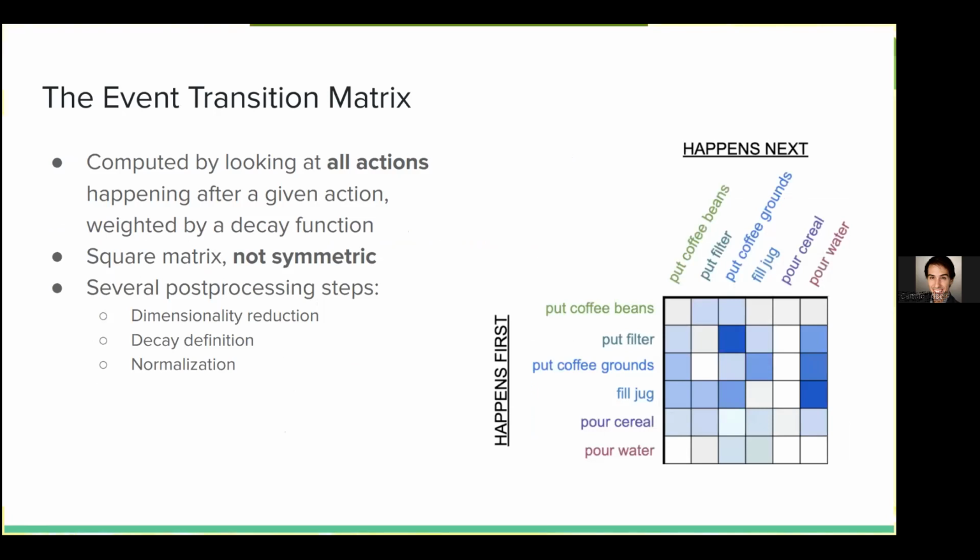The event transition matrix that we built here is essentially a matrix where each one of its cells corresponds to an estimated probability that an action on the rows precedes an action on one of the columns. It's computed by looking at all actions happening after a given action weighted by a certain decay function. This ends up yielding a square matrix. It's not symmetric, and we apply several post-processing steps to make it usable for our downstream tasks.